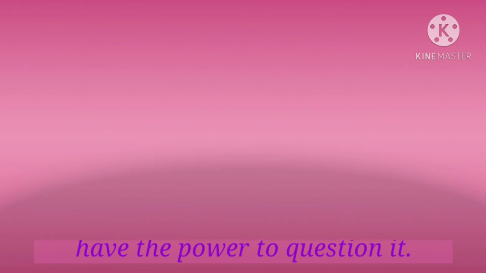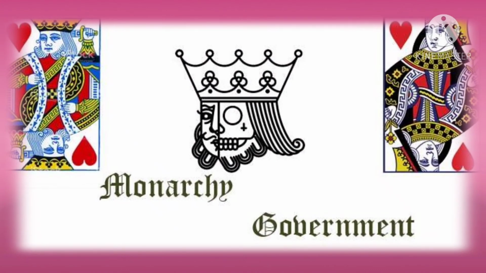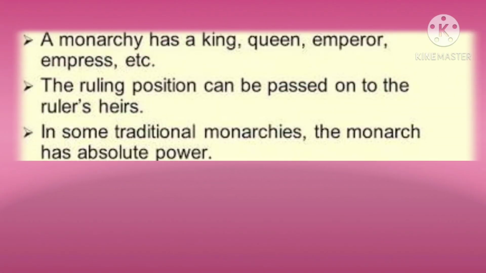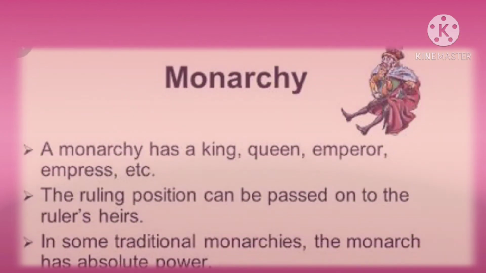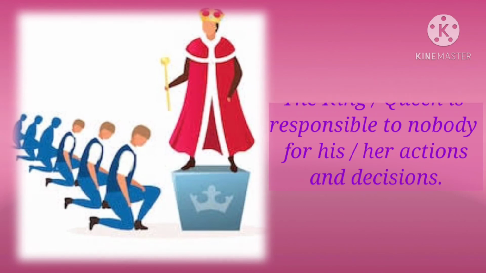Another form of government is a monarchy. It is a hereditary system. A king or queen is a monarch. All the powers of the government are concentrated in the hands of the king. The king or the queen is responsible to nobody for his or her actions and decisions.